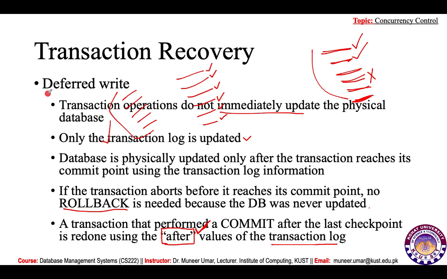So this deferred write is somehow similar to that interpreter. All the statements inside a transaction are implemented at once, and for each statement inside the transaction there would be no change in the database, only the transaction log is changed for each individual statement inside the transaction.